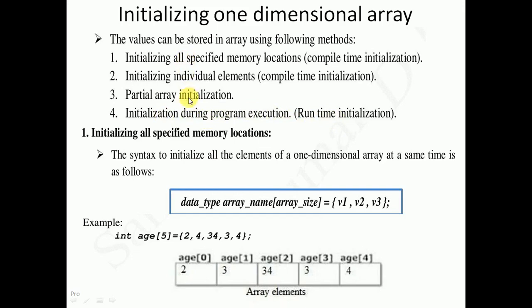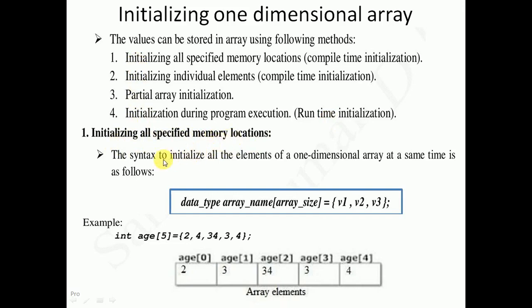Above 3 are basically compile time initialization where array elements are stored at the compilation time, during compilation. But the last one, array elements are initialized during program execution, is called as runtime initialization. So let us begin with the first one, initializing all specified memory locations.